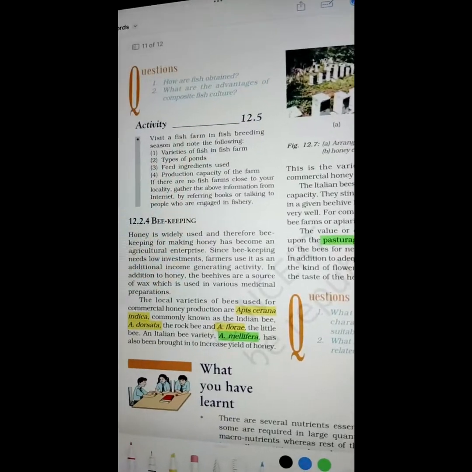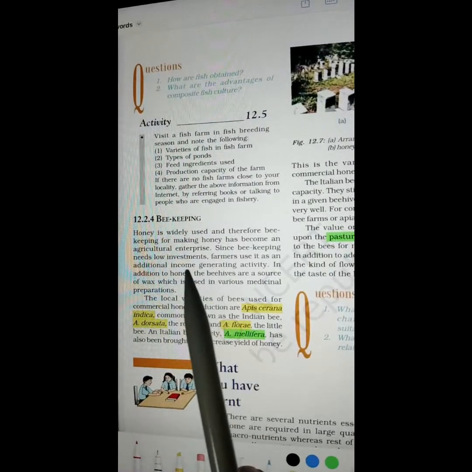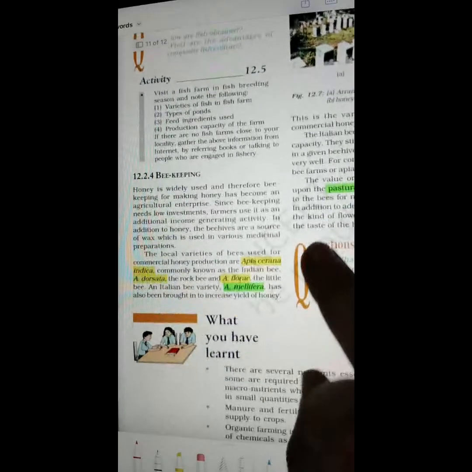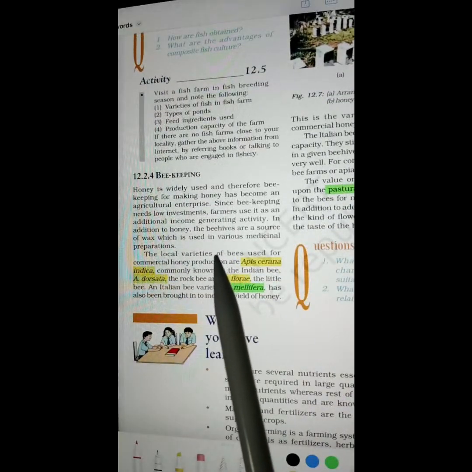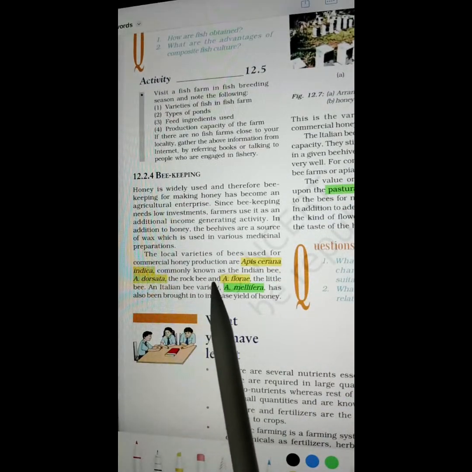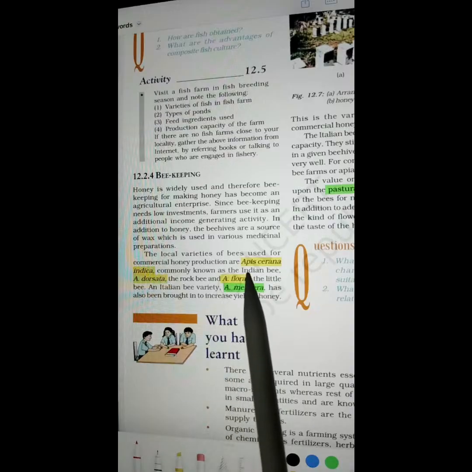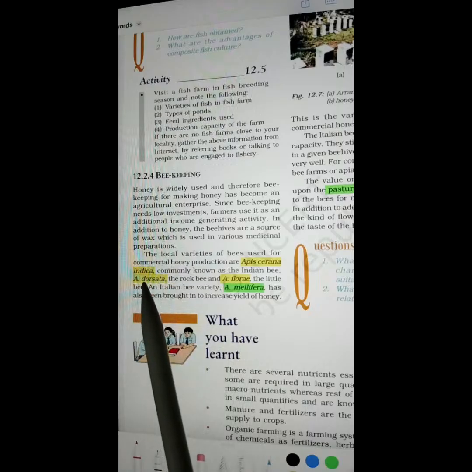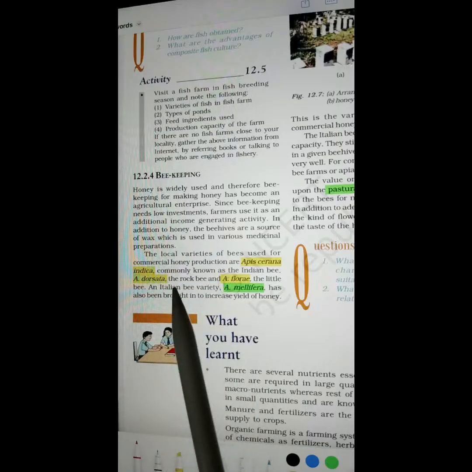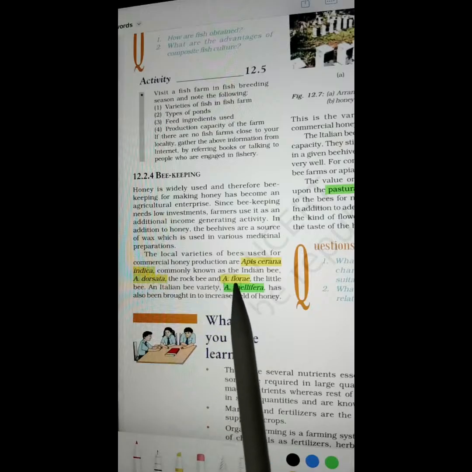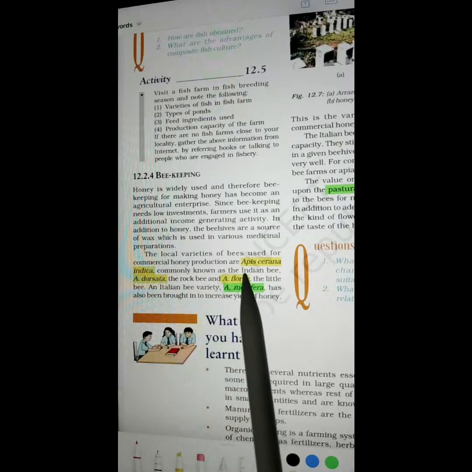So beekeeping will come under apiculture in this chapter, and all the scientific names of the bees are given. You must learn them, MCQ questions come on it. So it will be pronounced as Apis cerana indica. This is commonly known as Indian bee. So this one is the scientific name.